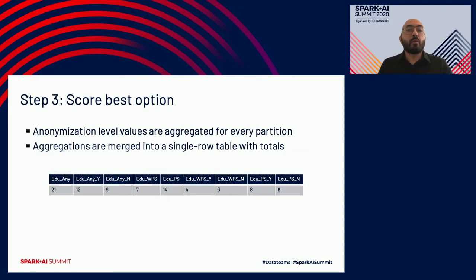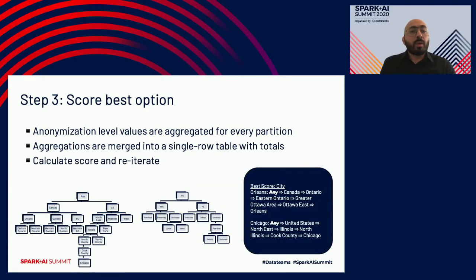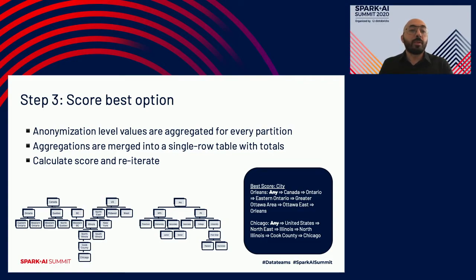And now I have that one final number that tells me what the score is if I were to specialize any from the education attributes to its children of without post-secondary and post-secondary. And I do the same thing for all the other attributes. Once I have my best option, I need to then reiterate. Before I reiterate, let's say, for example, that city is the highest score anonymization taxonomy tree. So I need to remove the root and take its subchildren and add them to the anonymization level set.